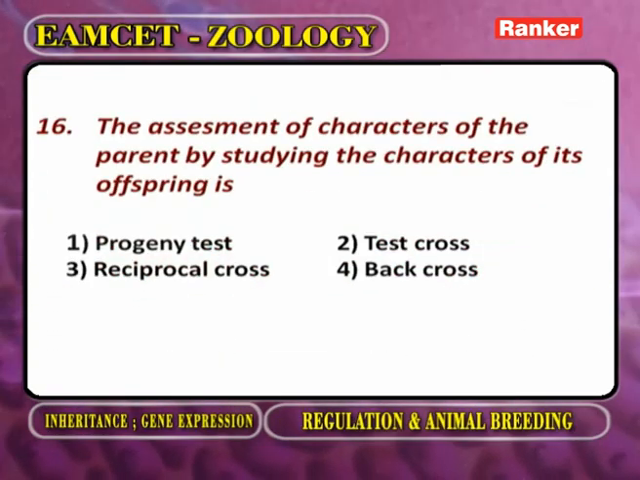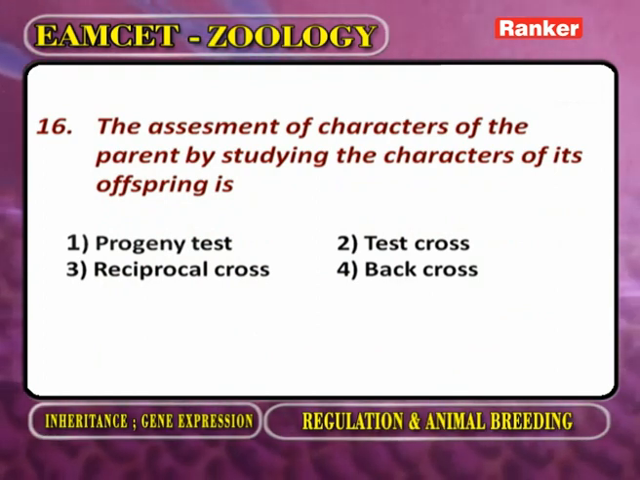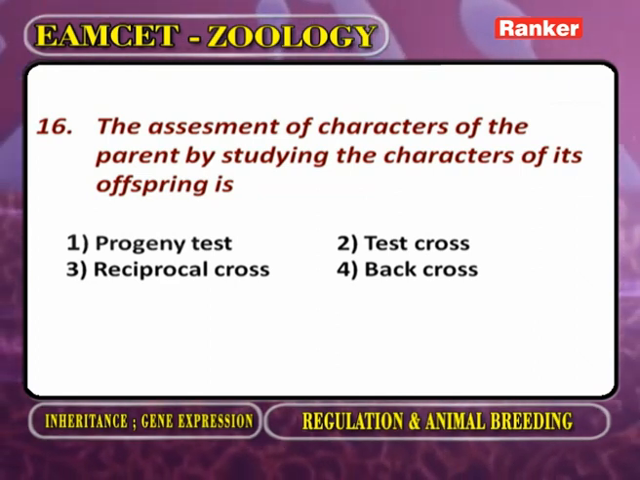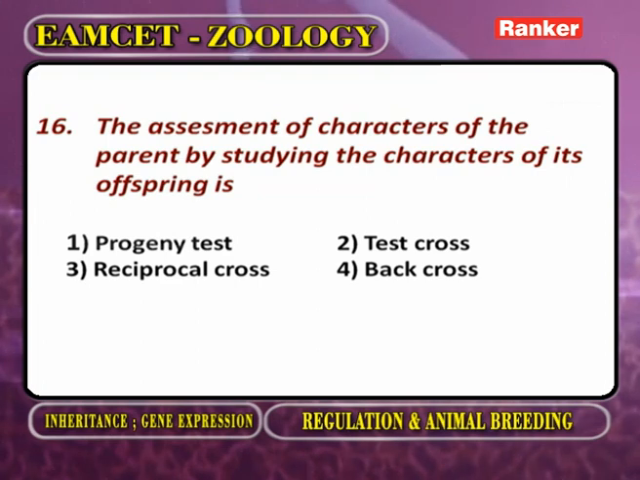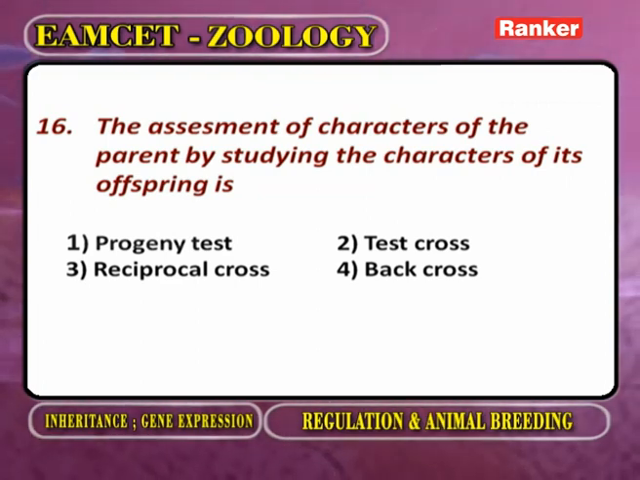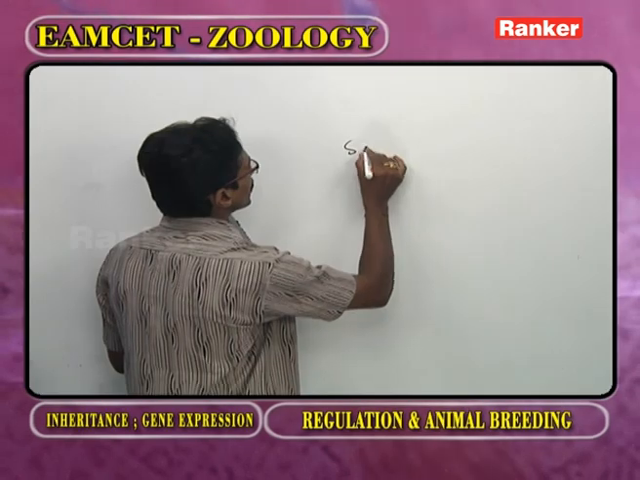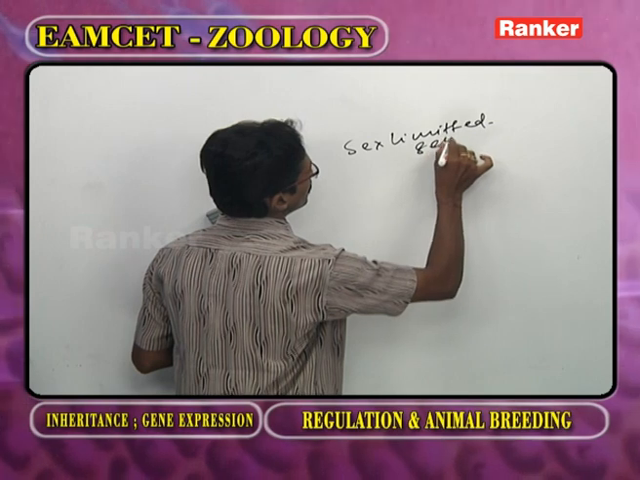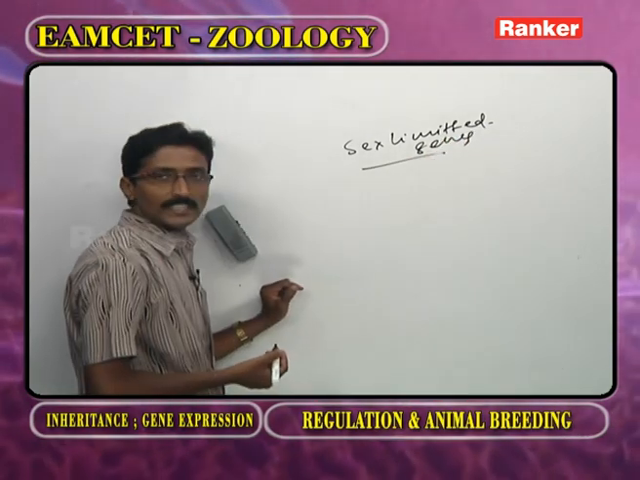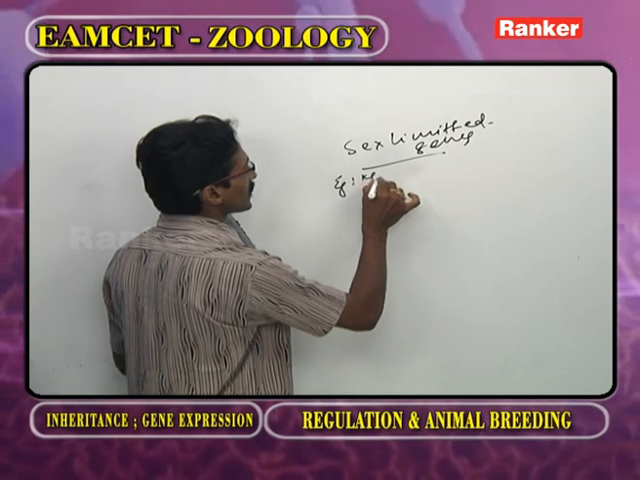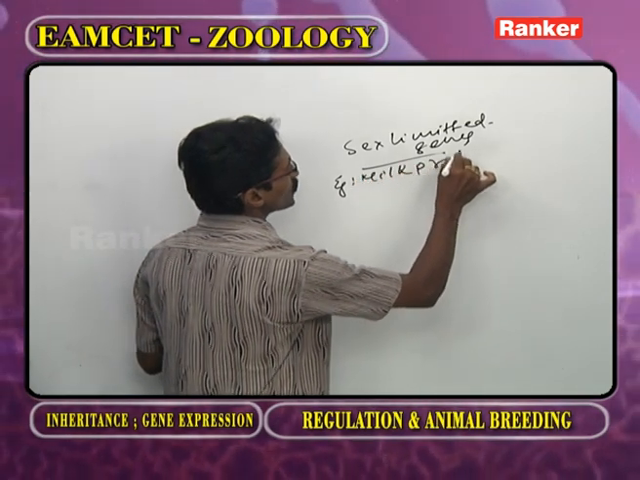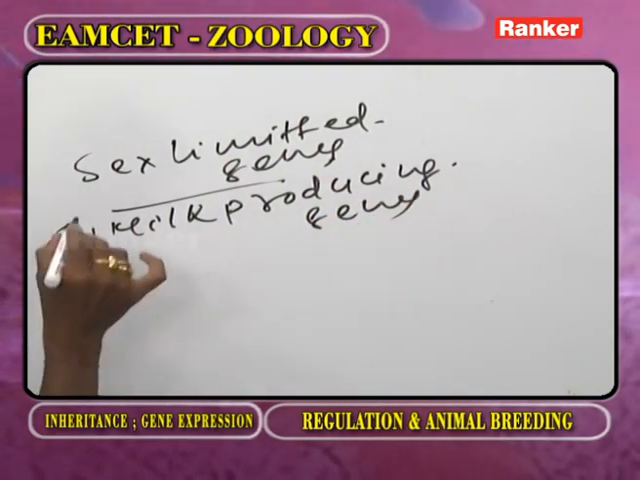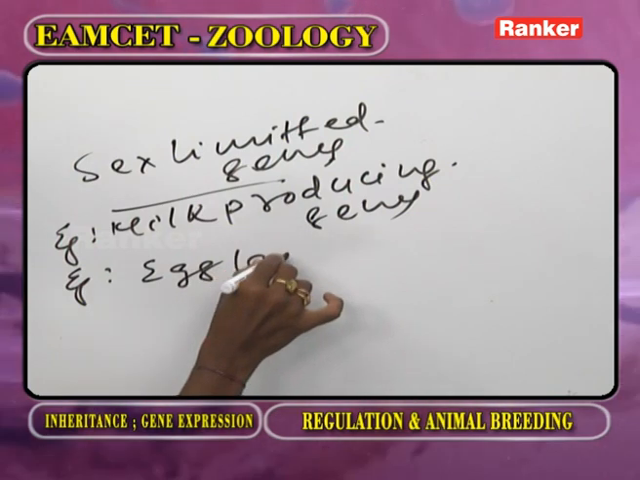Next question. The assessment of characters of a parent by studying the characters of its offspring is called. Now, as we observe the sex limited genes, what are the examples? One example is the milk producing genes. Another example is the egg laying genes.